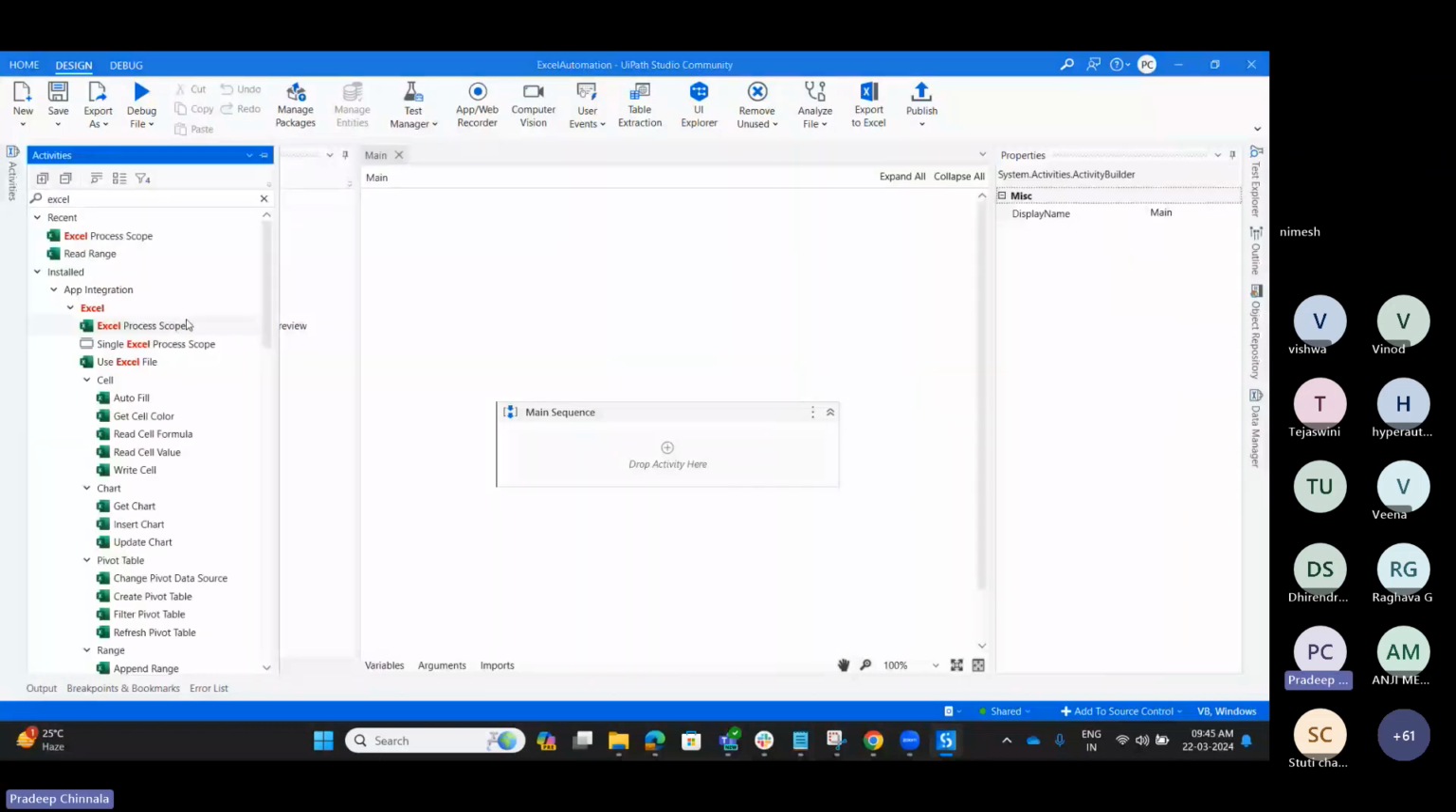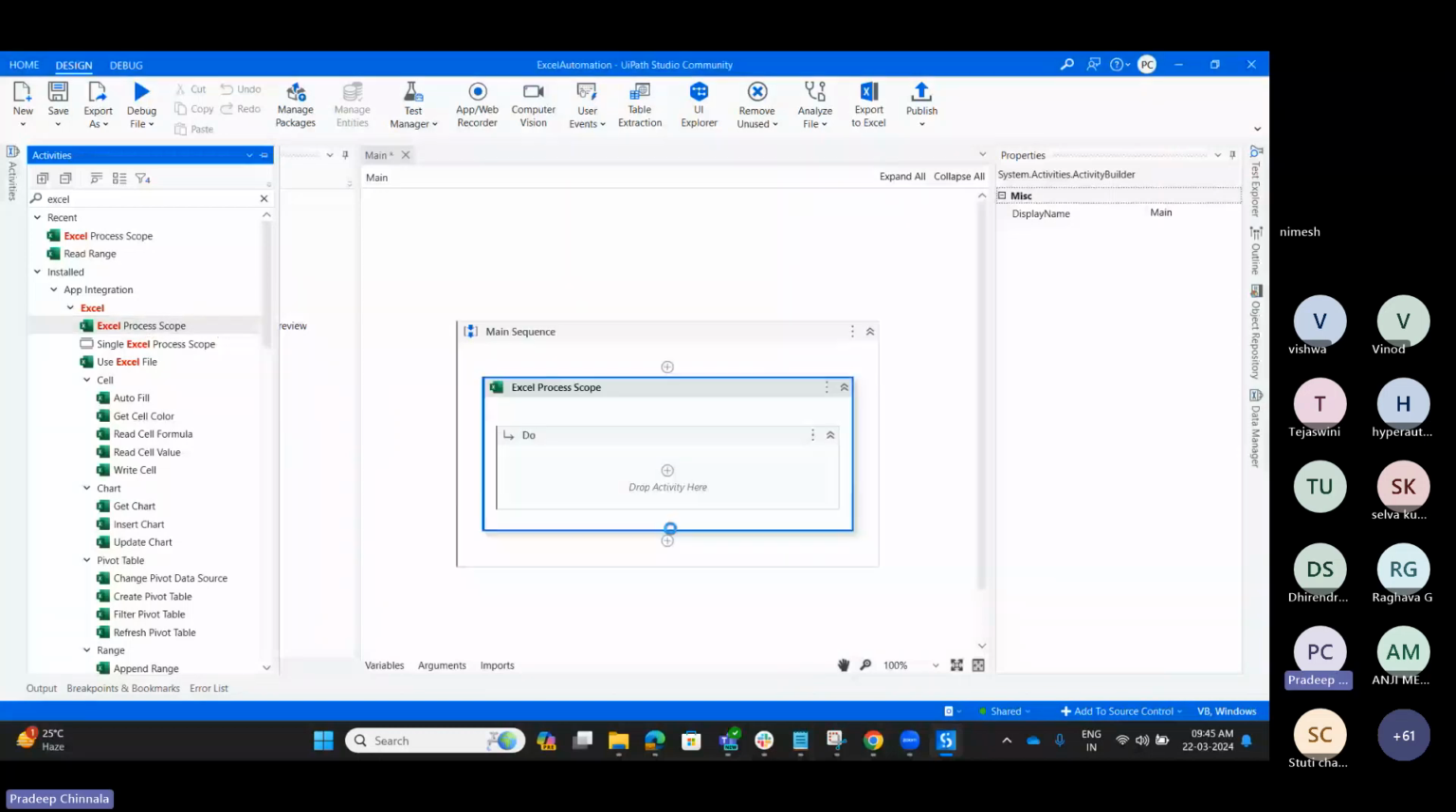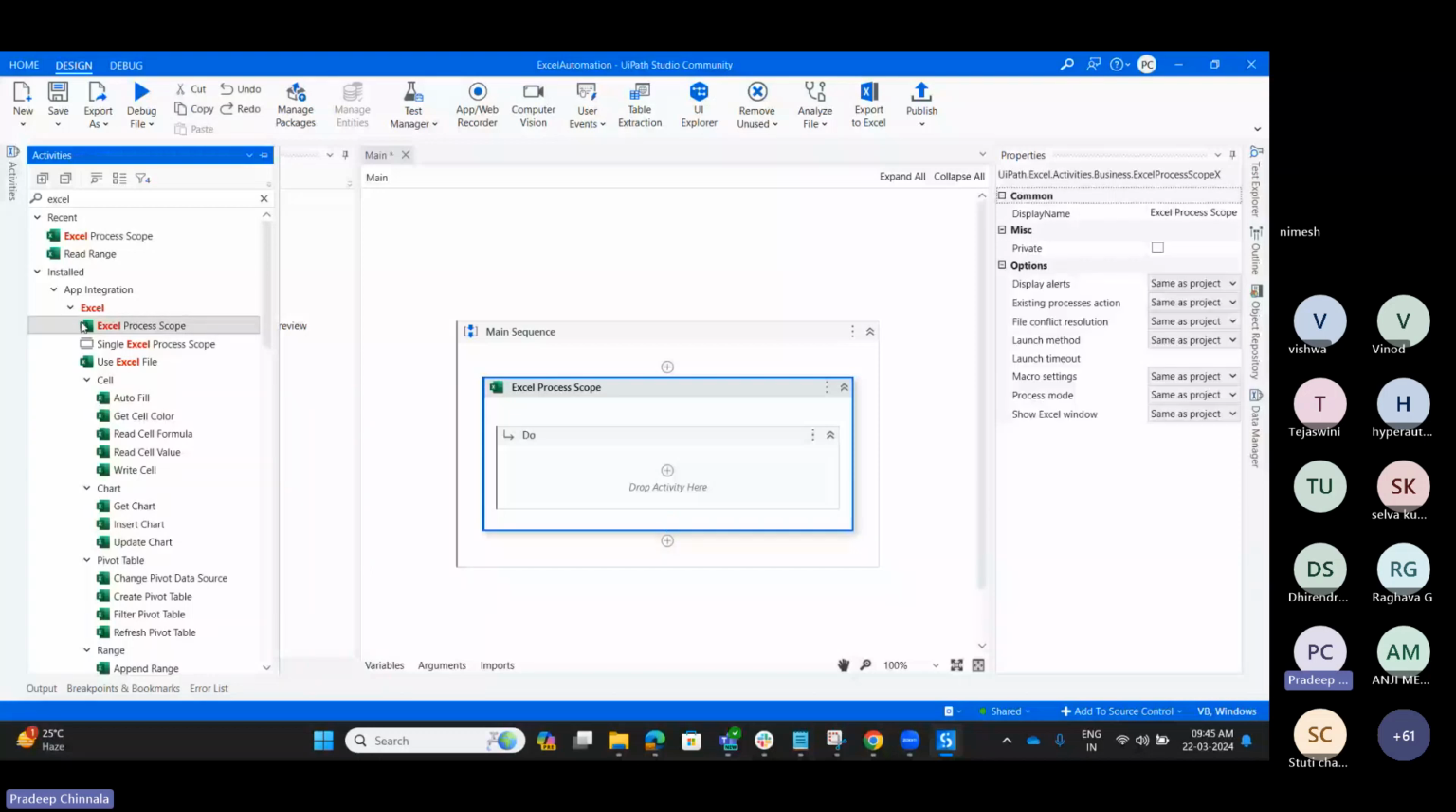Before starting with Excel, we have two types of designs, right? One is a classic design and one is a modern design. Here we are going to showcase a couple of examples related to the modern design. If time permits, we'll go with the classic, because both have the same functionality, but modern has some additional features. I'm going to use an Excel process scope and use Excel file